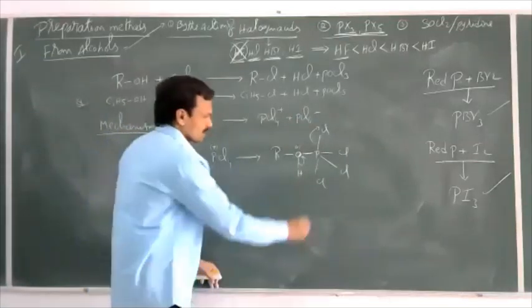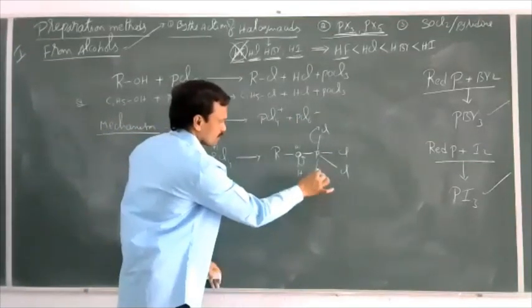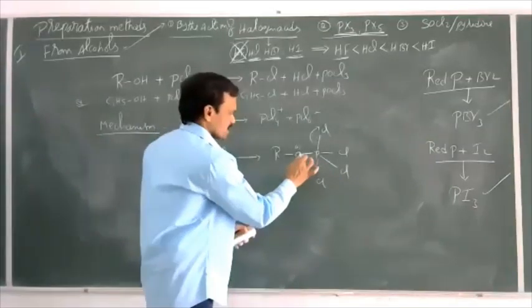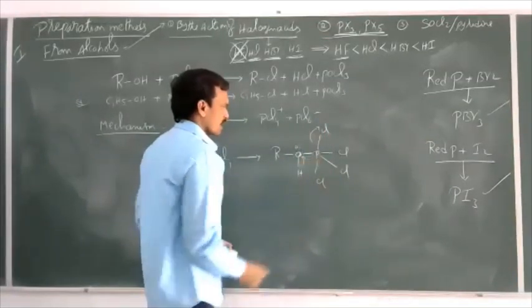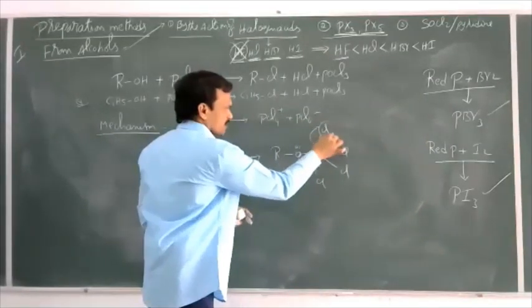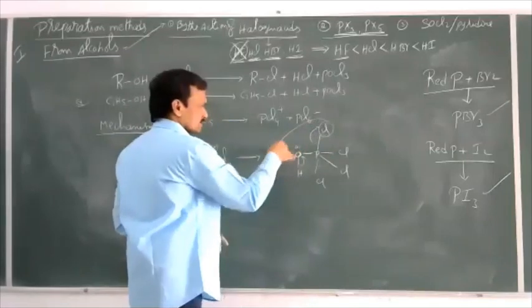At the same time, after gaining the electron pair, Cl minus attacks here.